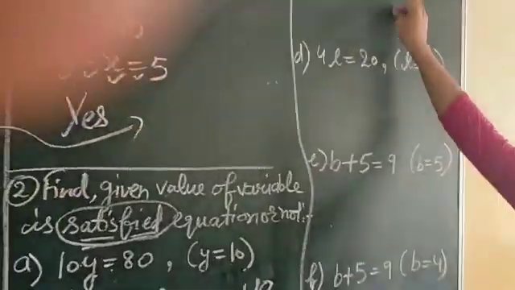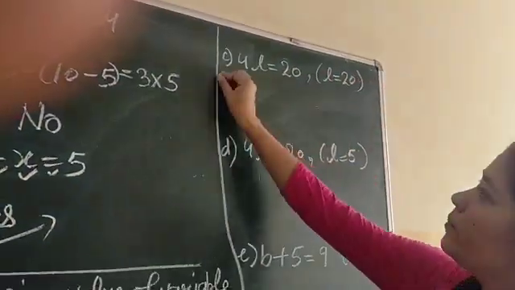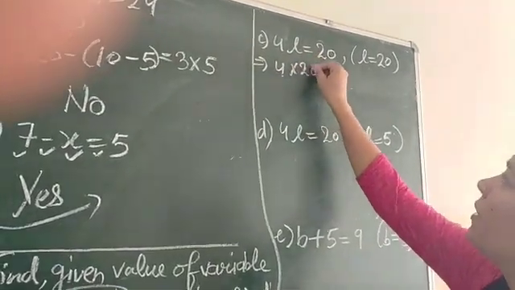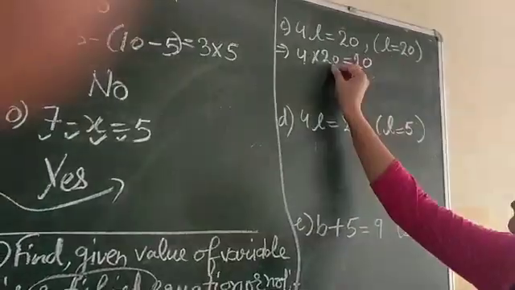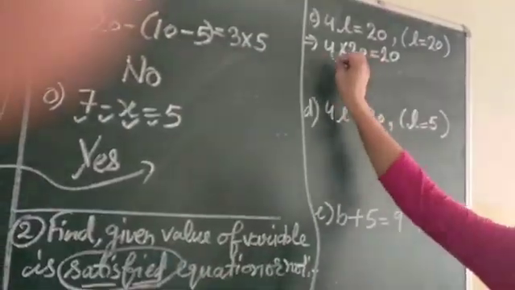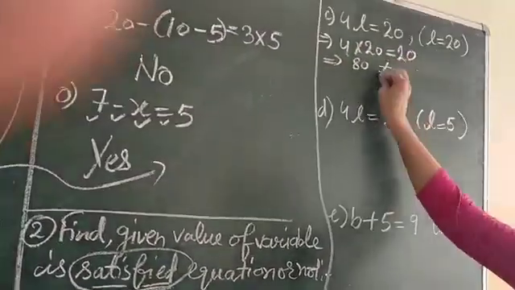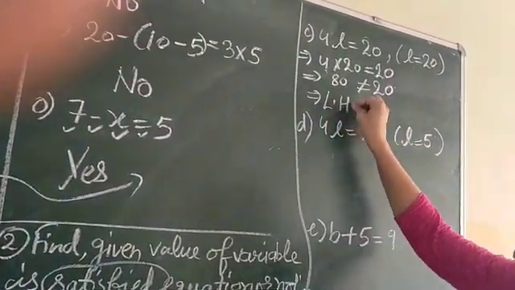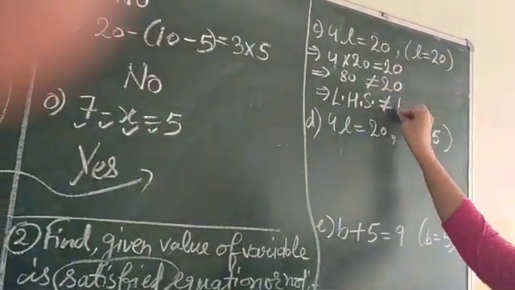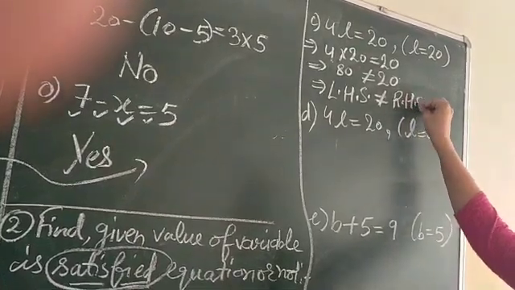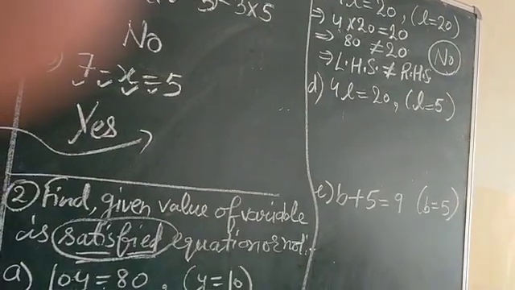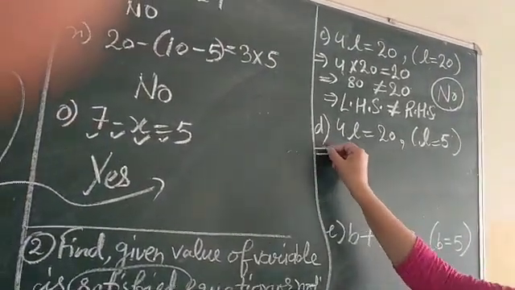Now come to the C part. L is 20. Again instead of L, you will put here 20. Solve it. 4 twenties are 80. 80 is not equal to 20. It means left hand side is not equal to right hand side. It means this value does not satisfy the equation.